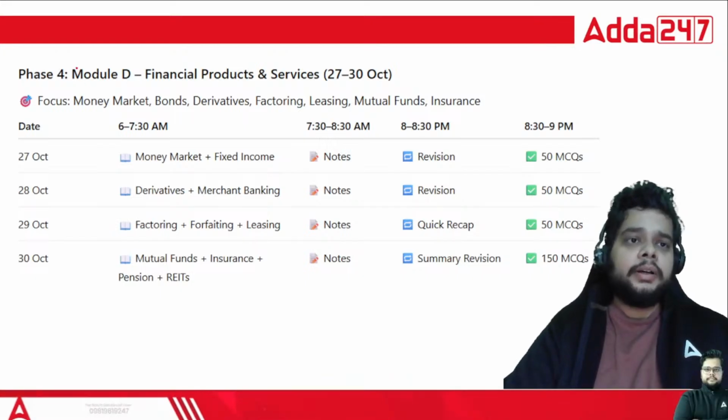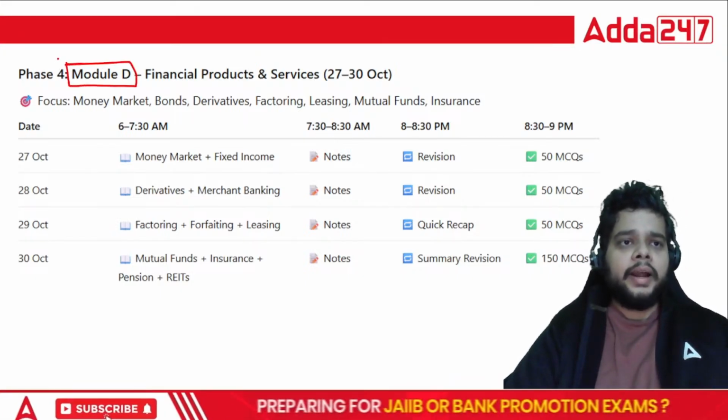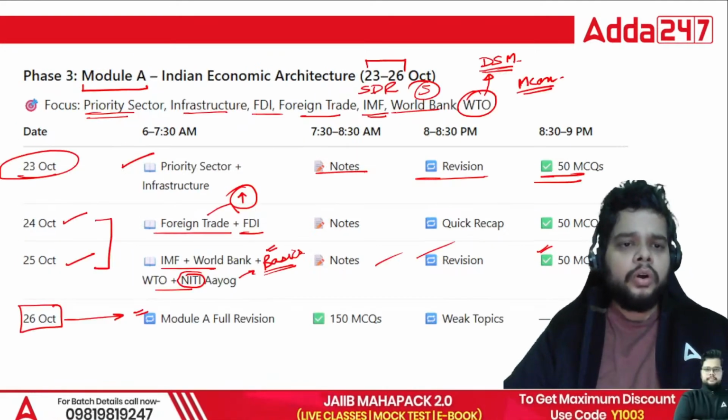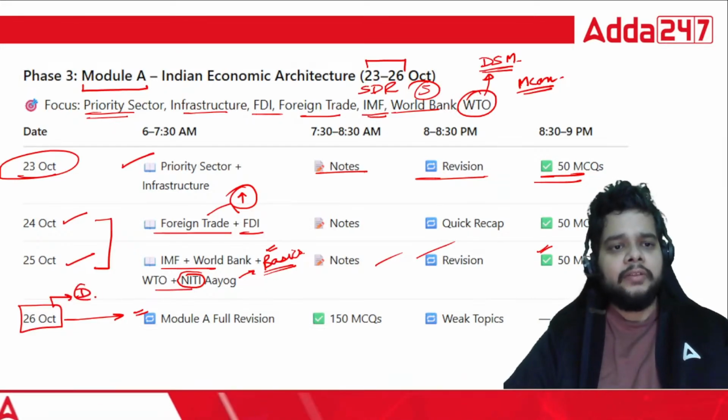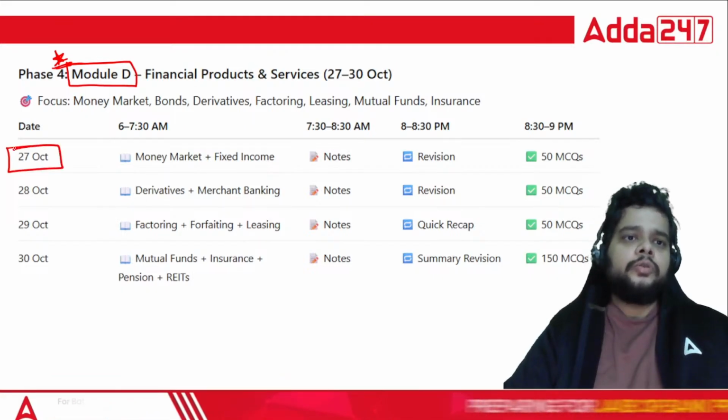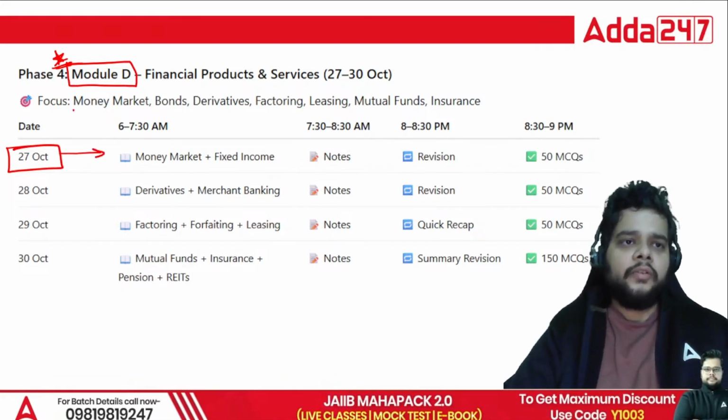Now comes the most important module, that is module D. Phase 4 is dedicated towards module D. If you do not want to revise module A on 26th October, you can start module D from 26th itself. But if you choose to start from 27th October, then first of all, what are the focus areas?